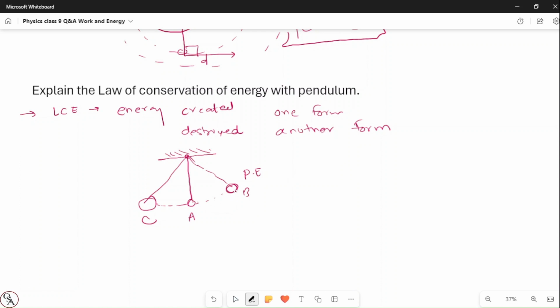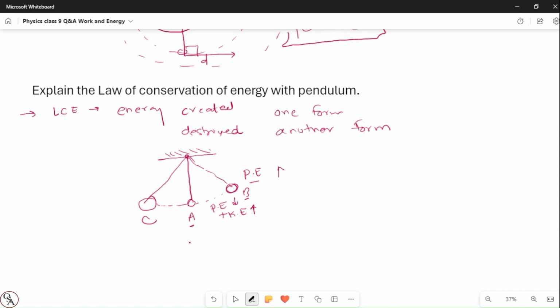Now when the bob starts moving from position B towards A, the energy the bob has is potential energy plus kinetic energy. Here the potential energy is very high at first. When the bob starts from point B and moves to A, its potential energy is reduced and kinetic energy gets higher, because the bob is in motion, and when any object is in motion, kinetic energy increases.